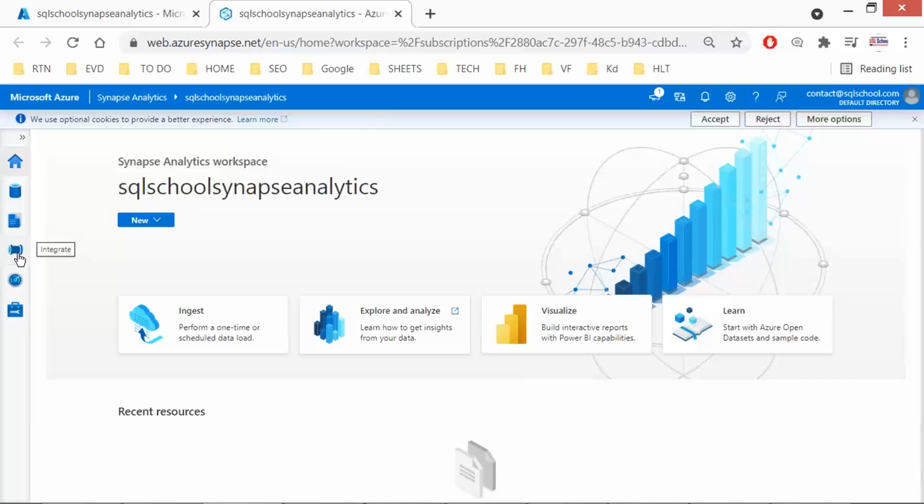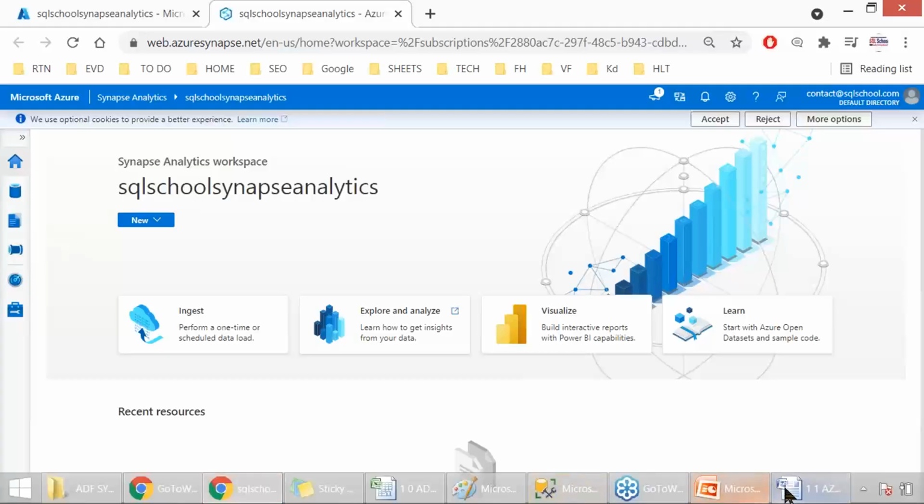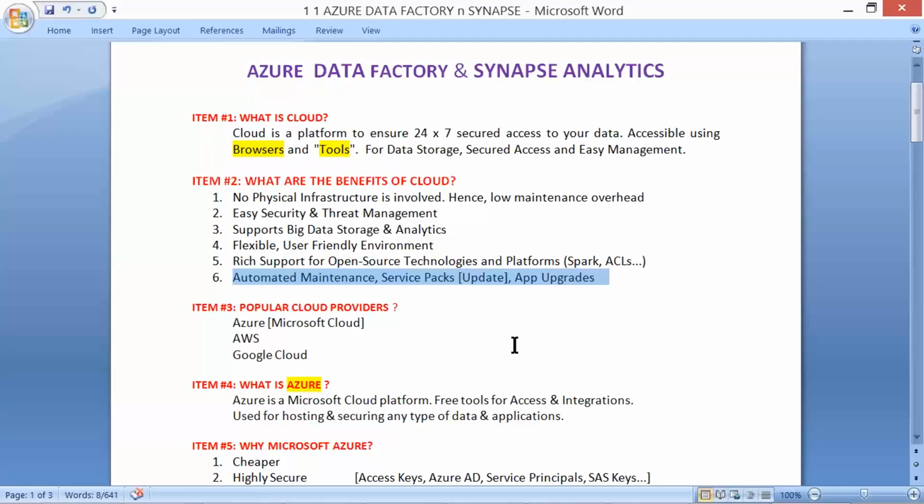Additionally, it is super fast and auto-tuned. Automatic patching activities would take place as and when required. To implement this cloud from ETL, extract, transform, and load.